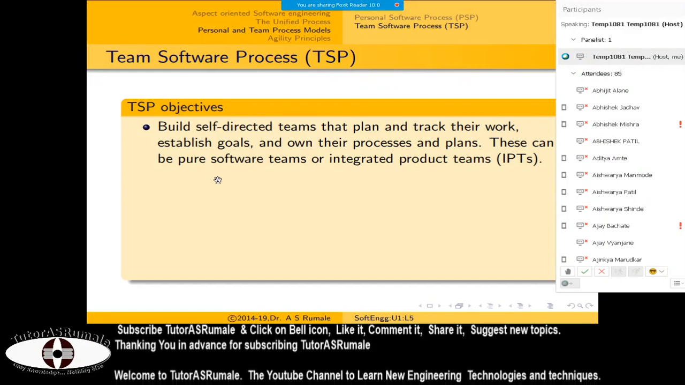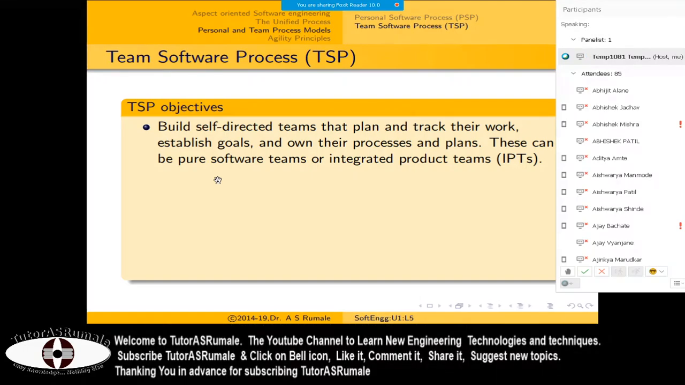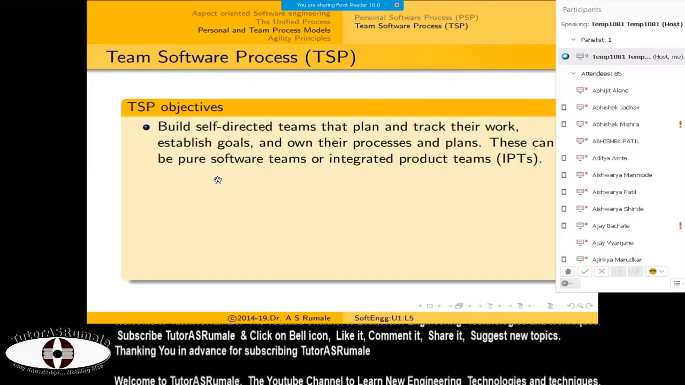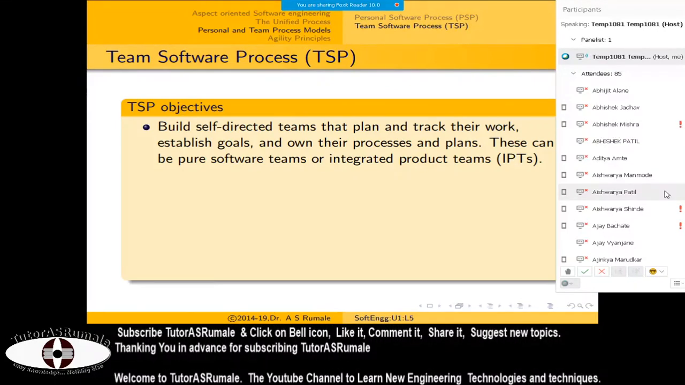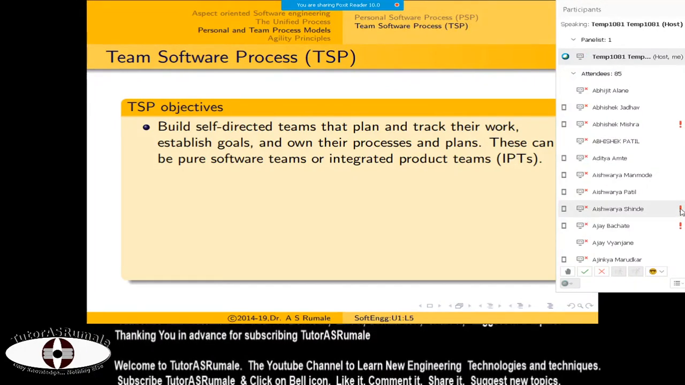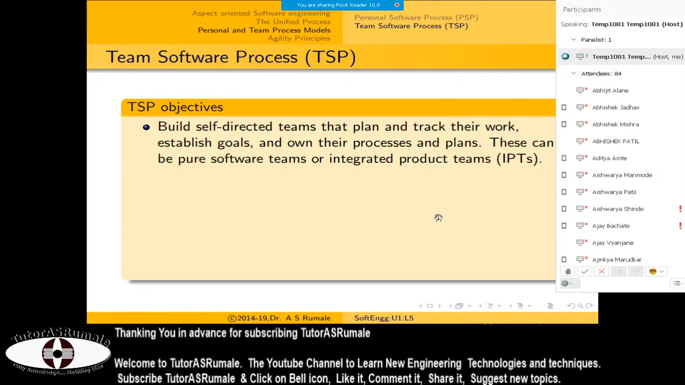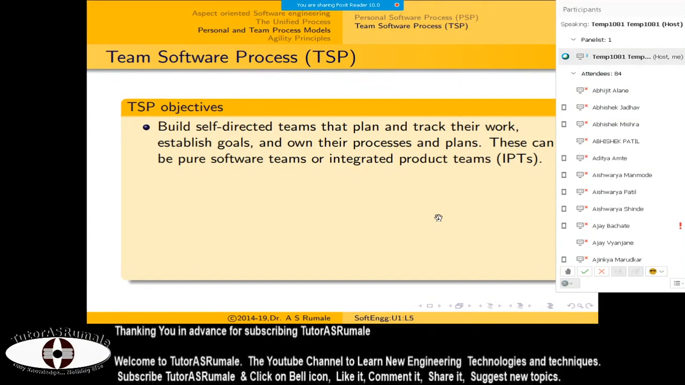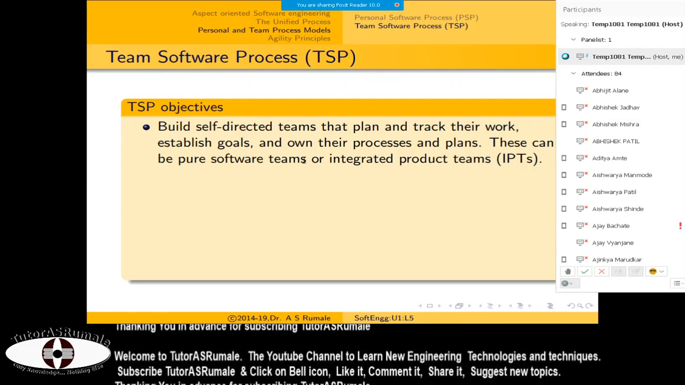For example, I told a few people not to minimize their windows. Why? For example, Abhishek Mishra and Ajay Bachate have minimized their windows. My system is saying that Abhishek Mishra is not paying attention, Ajay Bachate is not paying attention, and Aishwarya Shinde is not paying attention to the lecture. Not paying attention means either you have minimized the window or you opened another window. So that is what we call self-directed: you won't need to be told the same thing every time, like your team members.